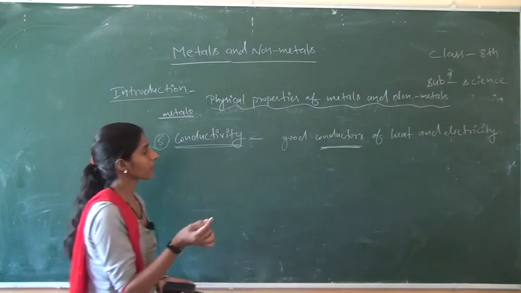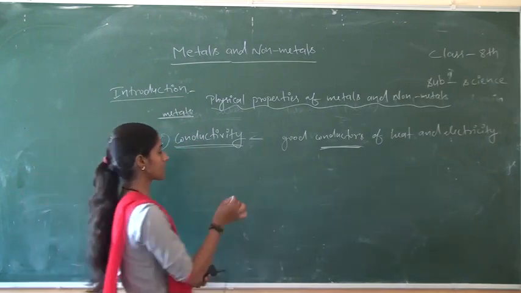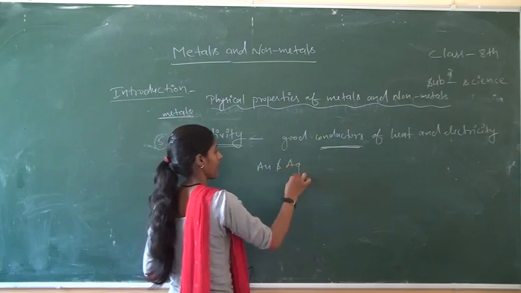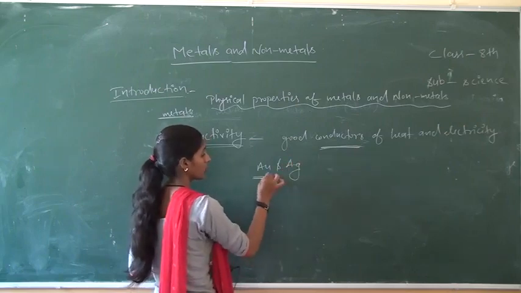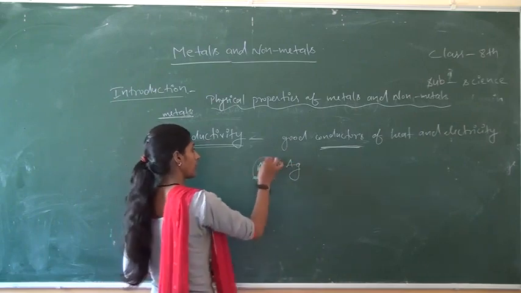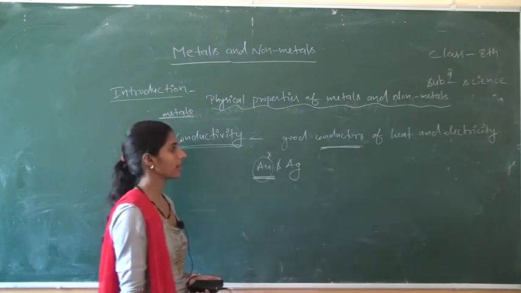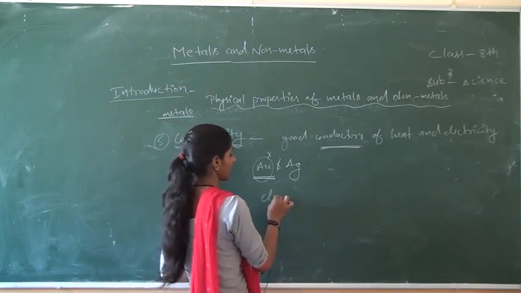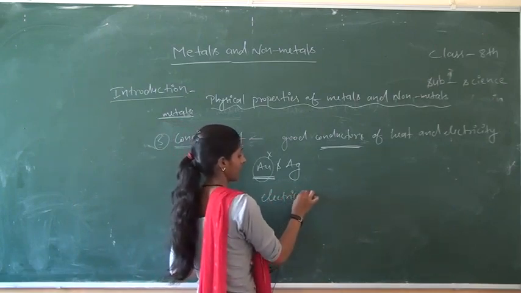The best conductor metals are gold and silver, but due to being more expensive in nature, we do not use gold in making electrical wires.